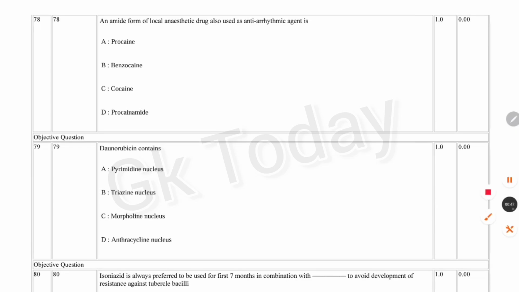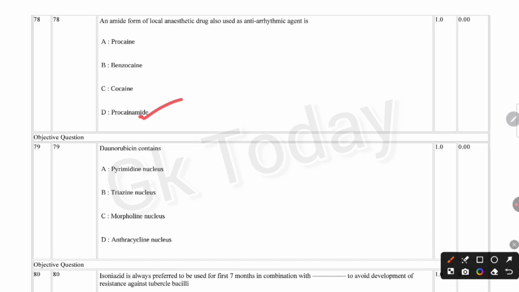Next question. An amide form of local anesthetic drug also used as anti-arrhythmic agent is procaine, benzocaine, cocaine, procamide. Correct answer is option D, procamide.